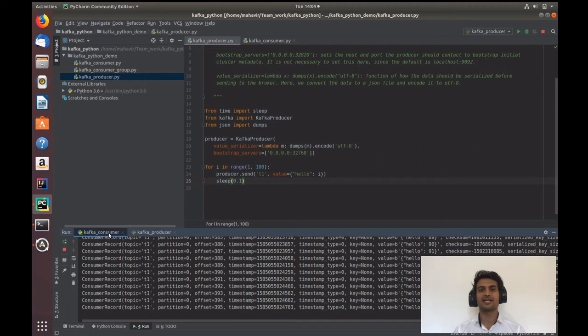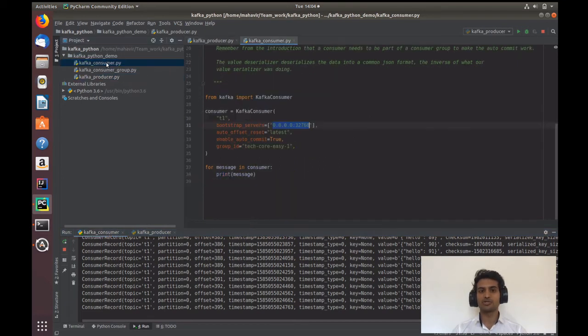One application, one consumer, cannot be sufficient to consume 1 million messages per second, right? So you need to write multiple consumers. In order to satisfy this requirement, you just need to make sure that the group ID of all your consumers is the same.